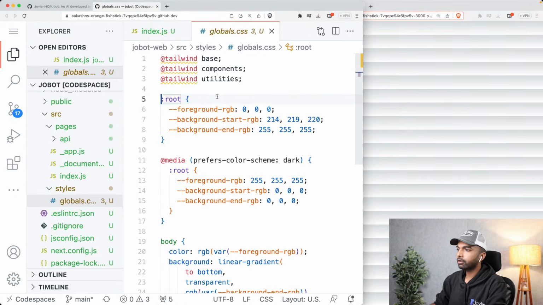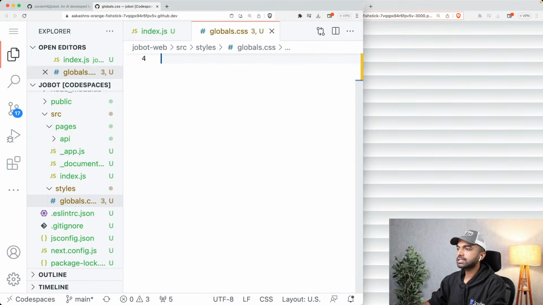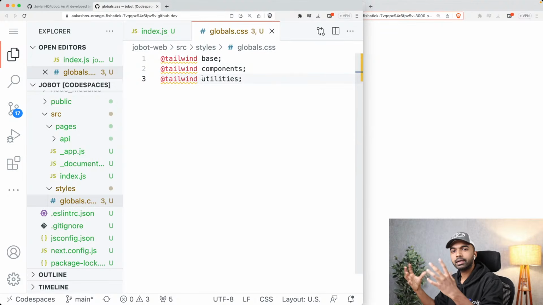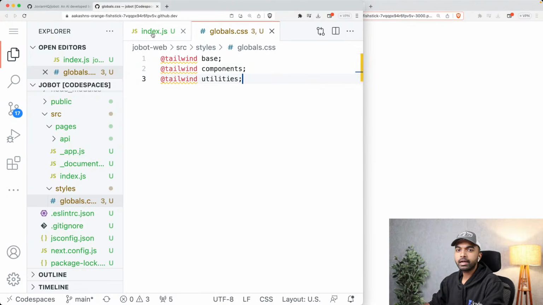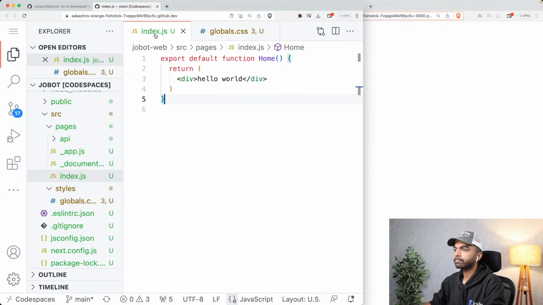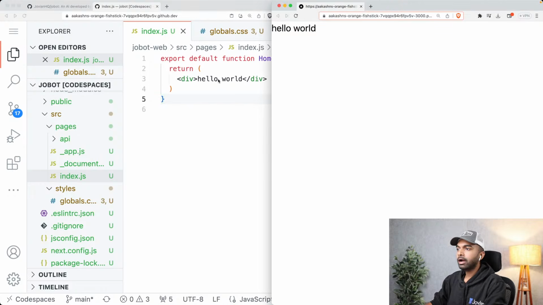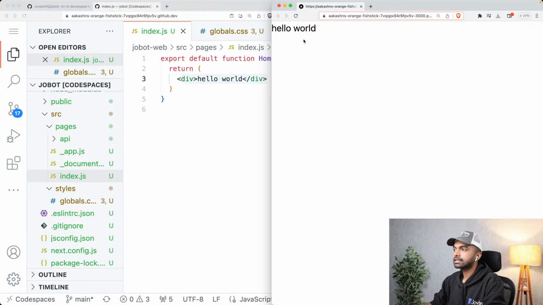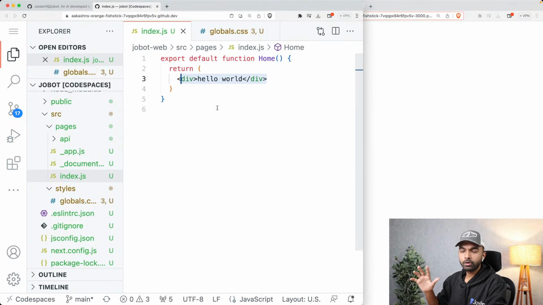So I'm going to get rid of all the styles except these first 3 lines, which is going to simply incorporate some Tailwind CSS base styles so that we can use Tailwind CSS properly. Okay. All right. So now we have the text here. So we have Jobot web. This is the application. And inside this, we have put in this hello world text, and that is getting shown here as well. Looking good. Our project setup seems to be going fine.